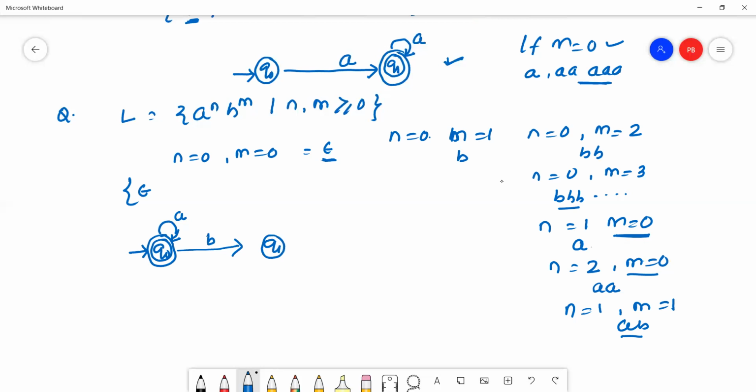Okay, what is the minimum string here? Since m also starts from 0, Q1 must be the final state. And b is also a self loop, because many b's can come. Okay, according to the DFA rule, every state must have transitions for the input alphabet a, b.